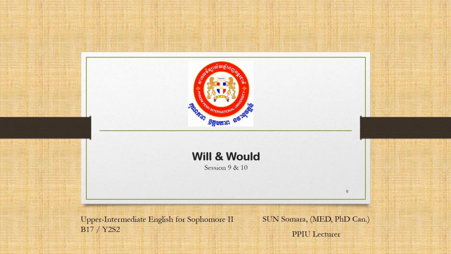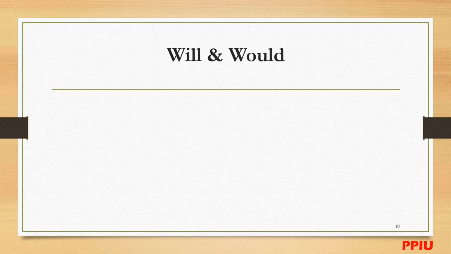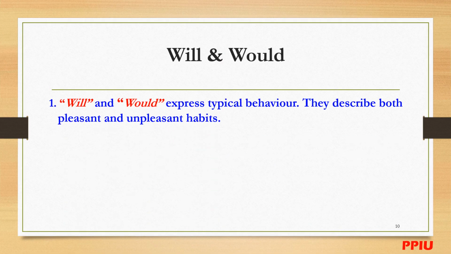Let's move to one more thing that you also can use to talk about habit: will and would. Okay, will and would express typical behavior. They describe both pleasant and unpleasant habits. So remember this one.